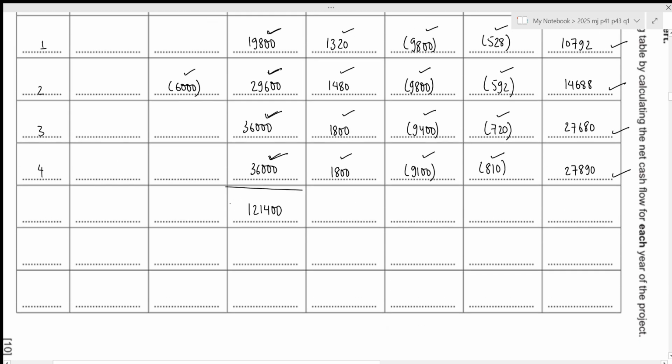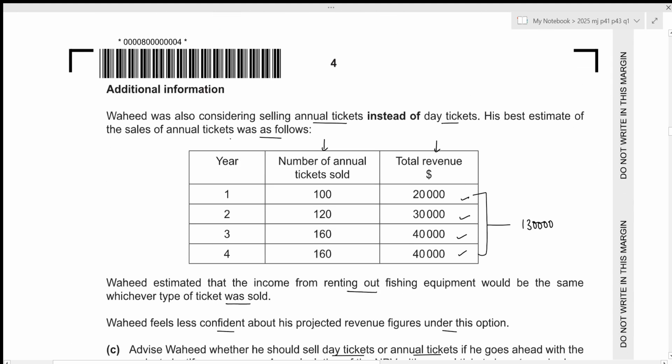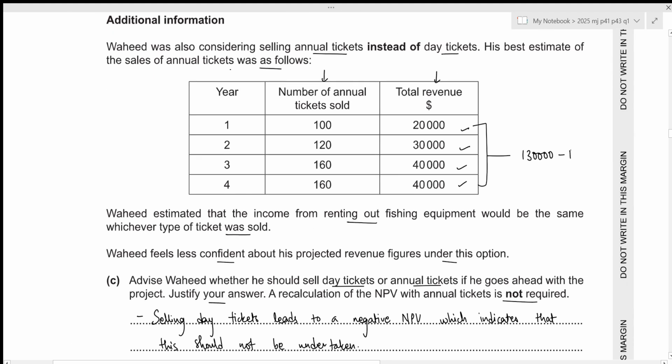Let's figure out the difference as well. So the previous value was 130,000 minus 121,400. This results in the value of 8,600. And remember that the net present value from our day tickets was only negative by 221. And in this case, since the revenue is higher by 8,600, we can confidently say that the net present value from annual tickets will be positive. Let's write it down.